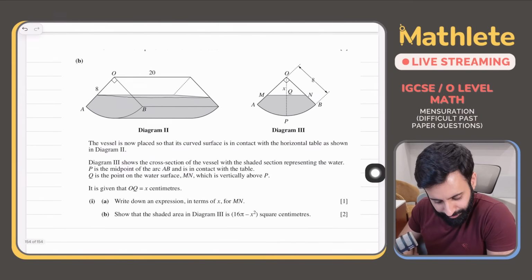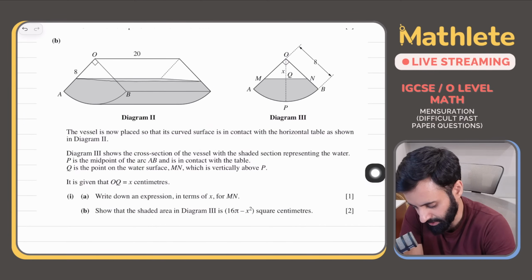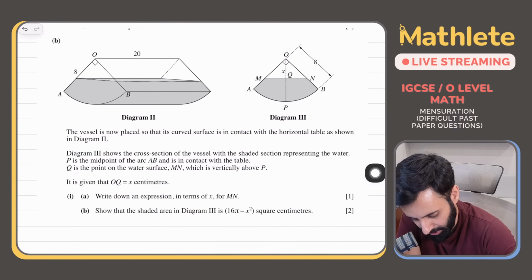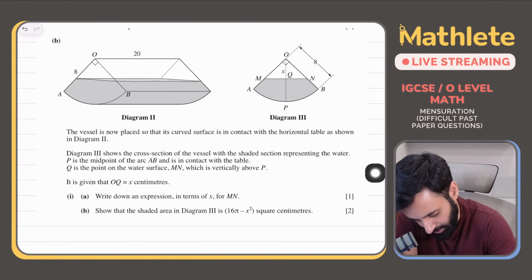Okay, now the vessel is placed so that its curved surface area is in contact with the horizontal table as shown. ठीक है, अब आपने क्या किया, आपने इसको सीधा के बजाय लिटा के रख दिया. ठीक है, that's it.